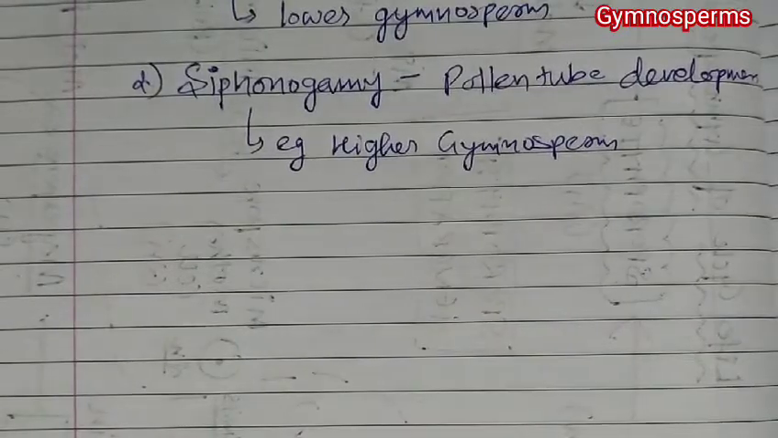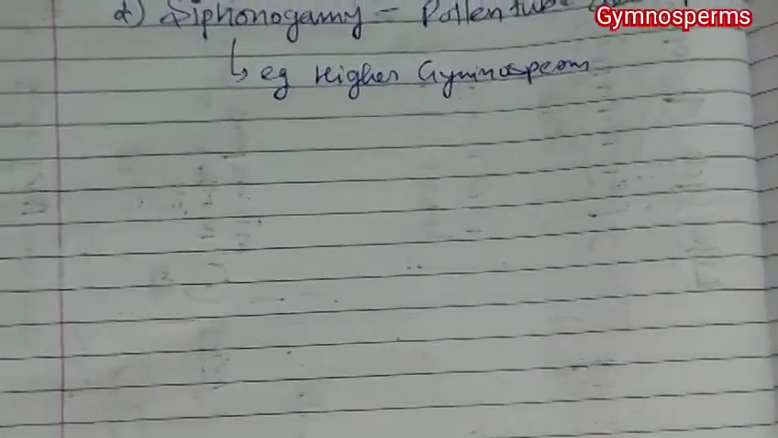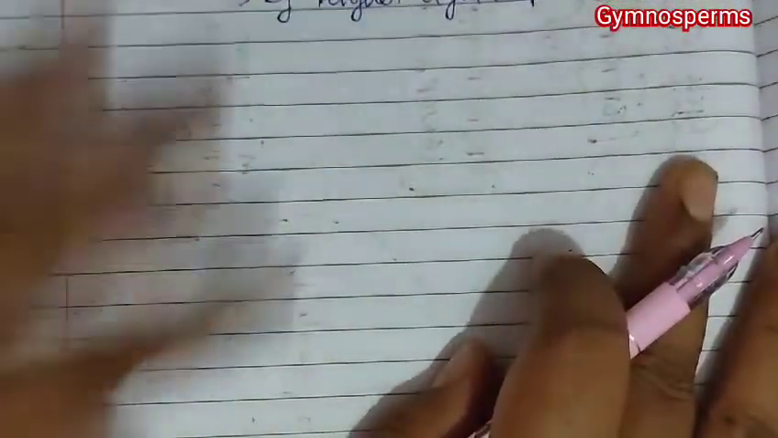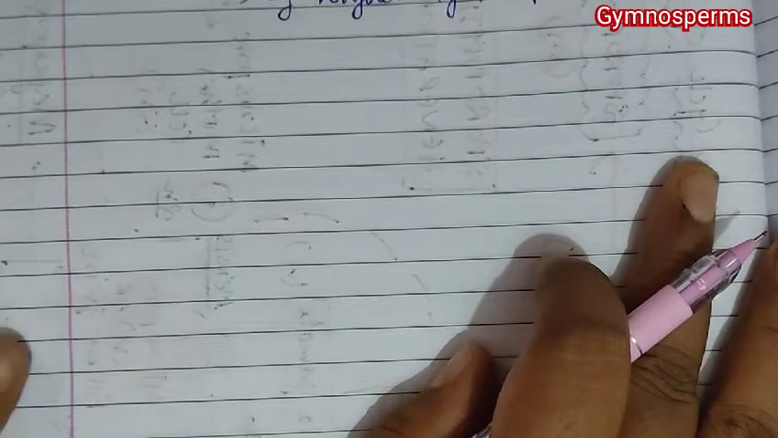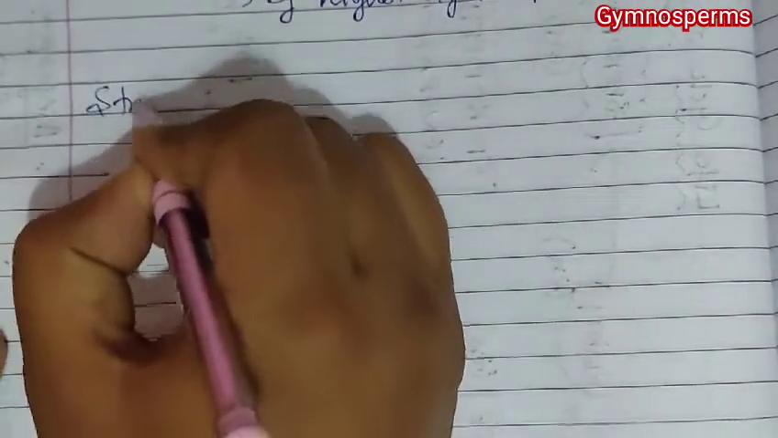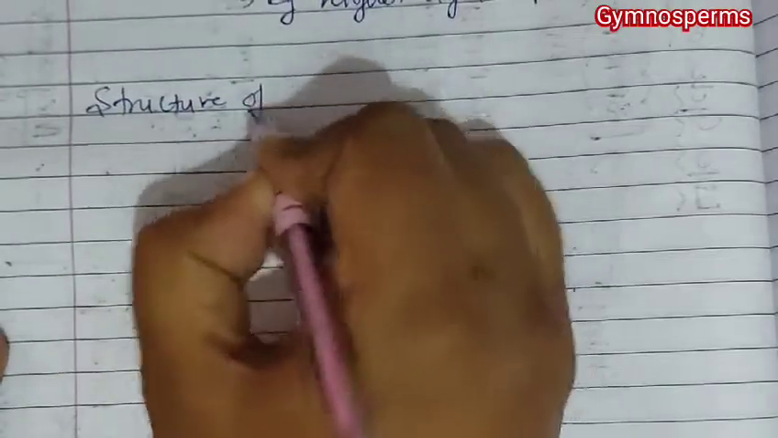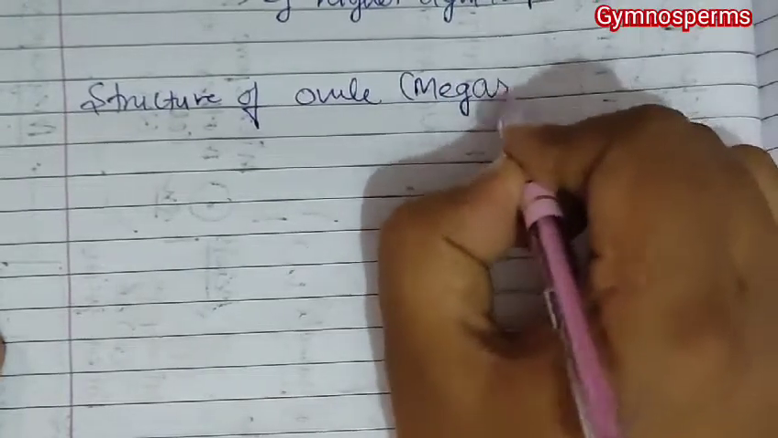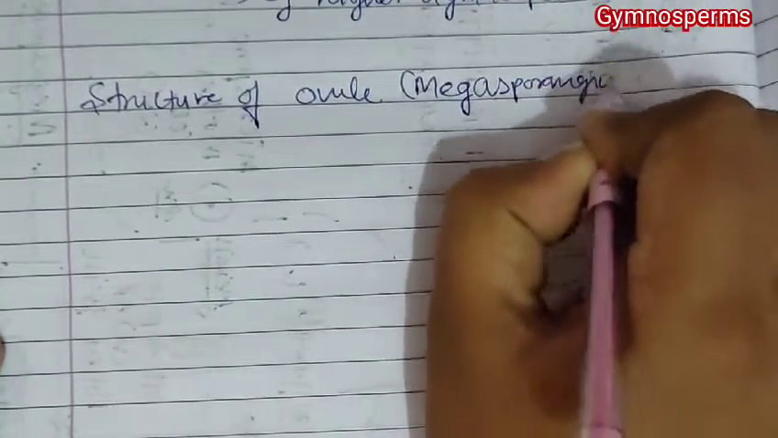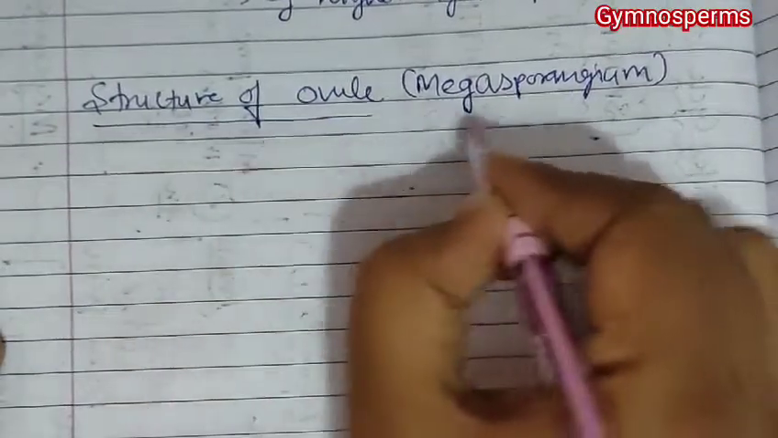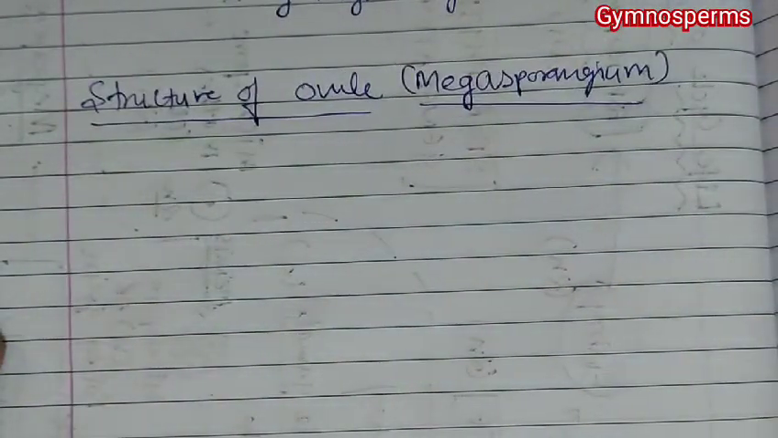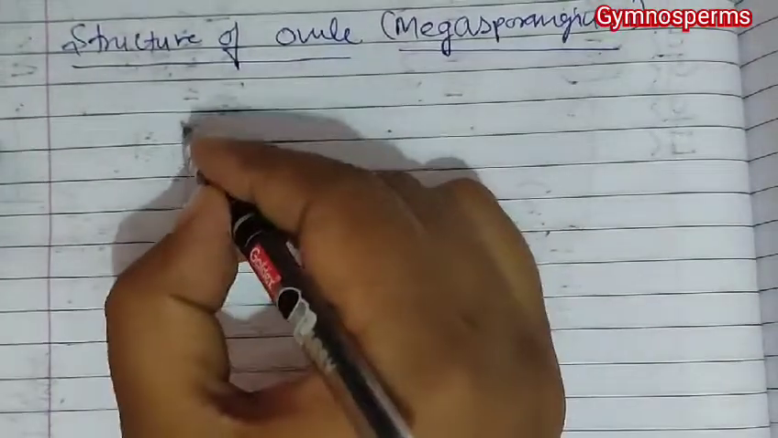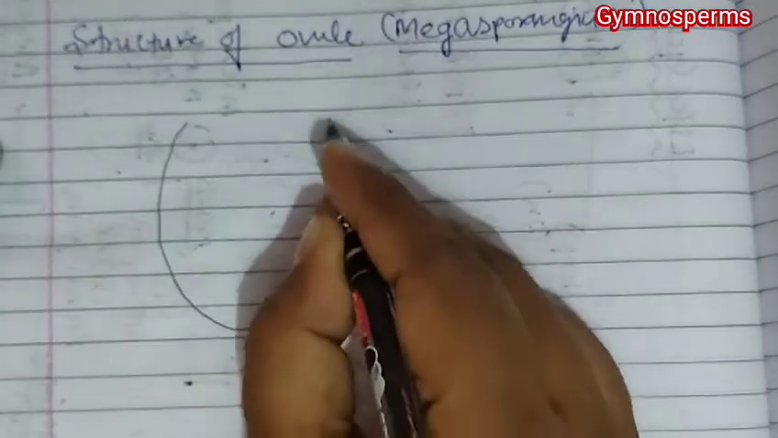One more thing we come across is the ovule, and we call it a megasporangium. So now we should talk about the structure of ovule. And if we talk about the structure of ovule, this ovule is known as megasporangium. So if we draw a structure of ovule, it looks something like this.